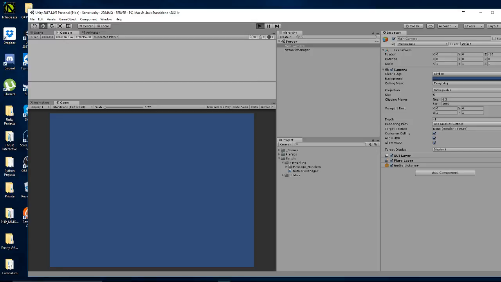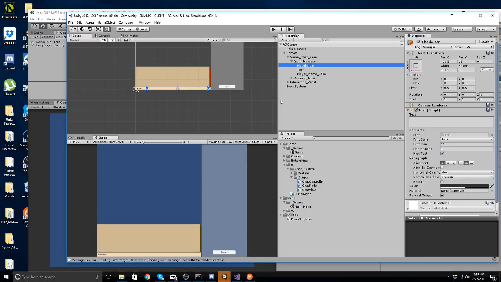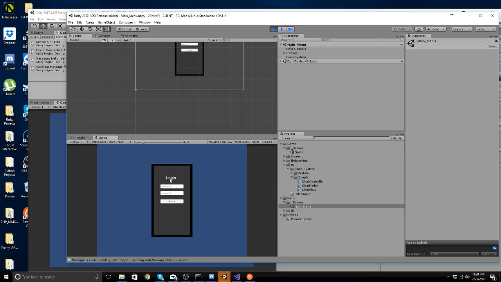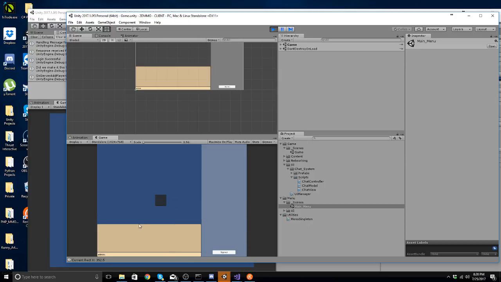Alright, run the server, just run the client. Alrighty, let's go ahead and log in. Yay, okay, good deal. I love easy fixes.